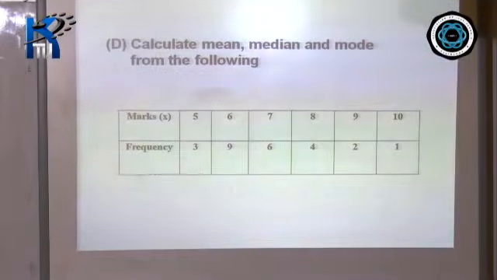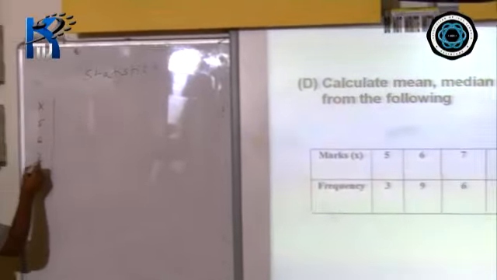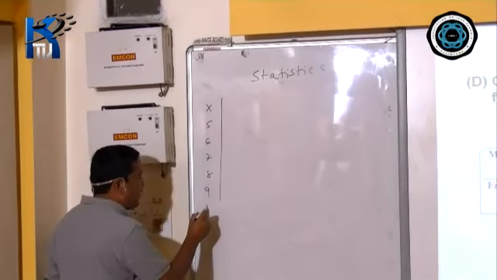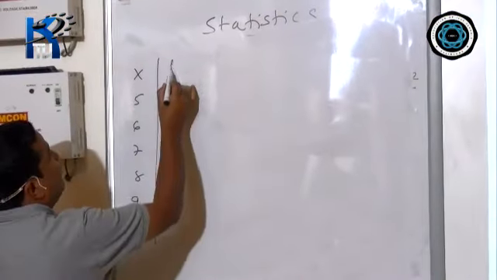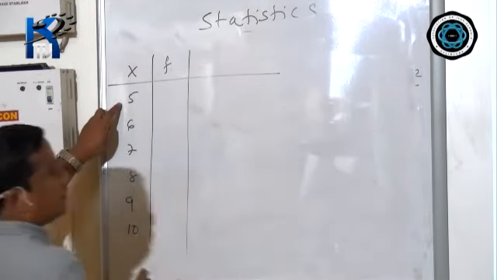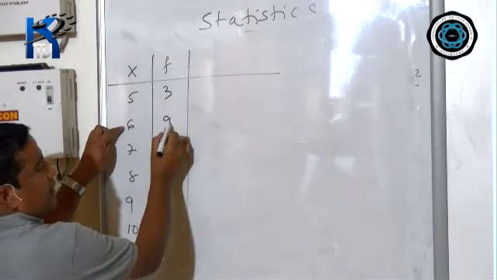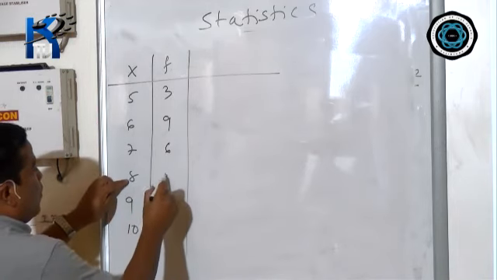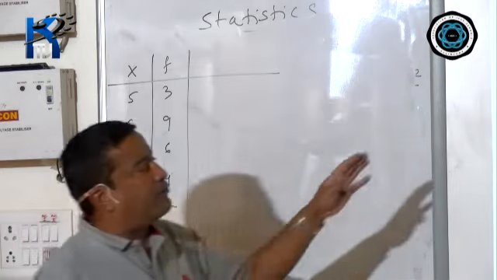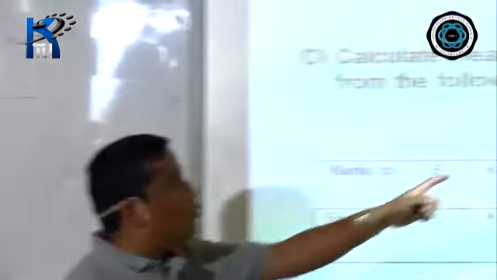Okay, now next question. Again, the question is the same. You have to find out mean, median and mode. First, the value of x is given, which is 5, 6, 7, 8, 9, 10. After that, frequency. The frequency is 3, 9, 6, 4, 2, 1. Now here you have to find out mean, median and mode together.